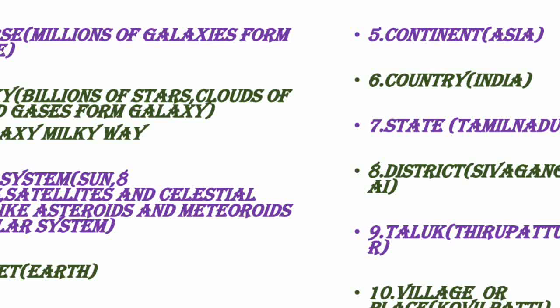It is Tirupattur, and Tirupattur comes under which district? The district is Sivagangai. Sivagangai comes under which state? Tamil Nadu. Tamil Nadu comes under which country? India. India is in which continent? Totally we are having 7 continents and India is in Asia. Asia is the largest continent.